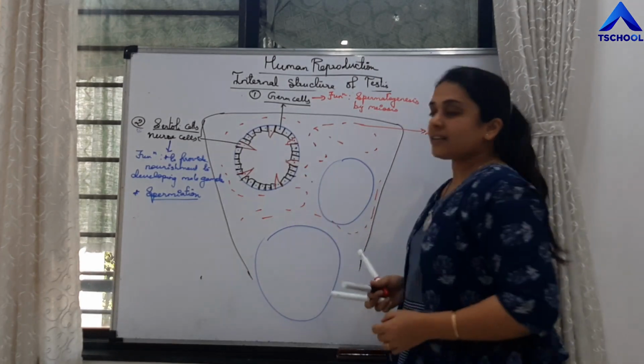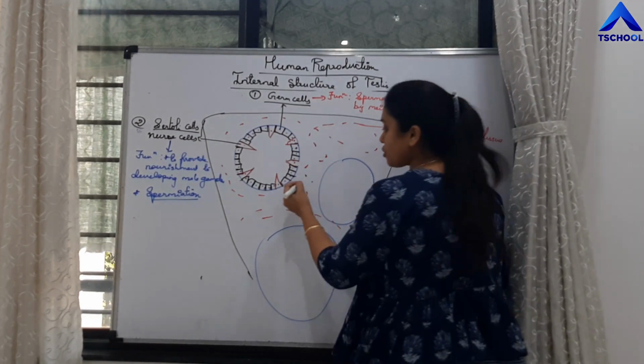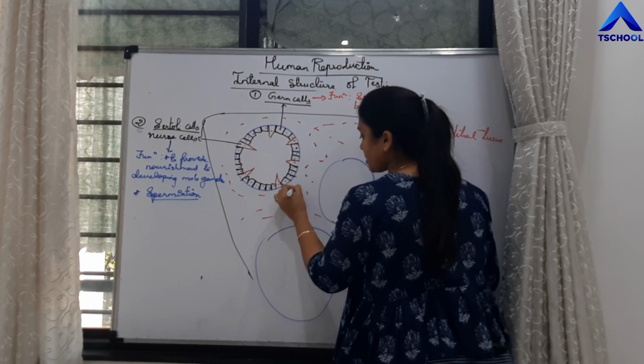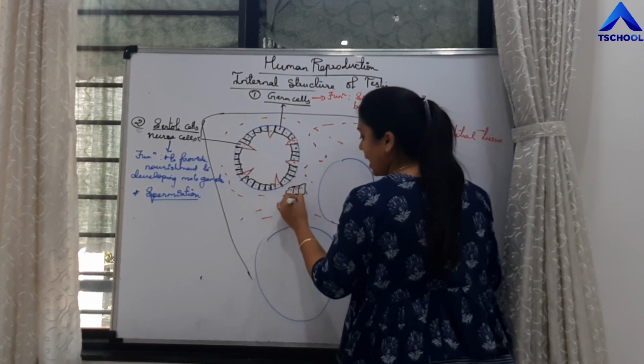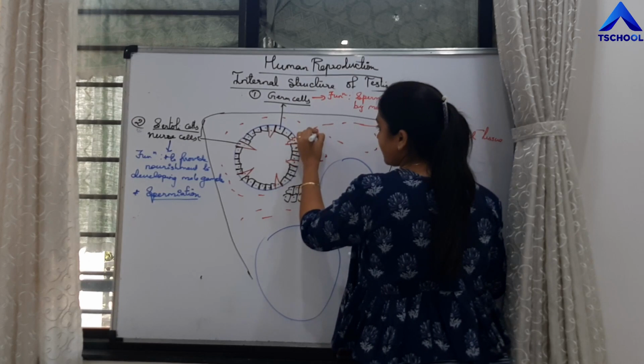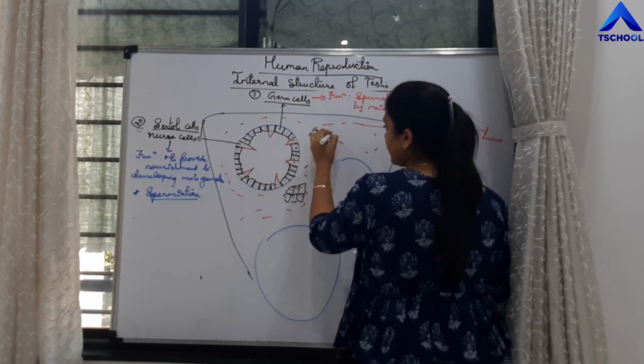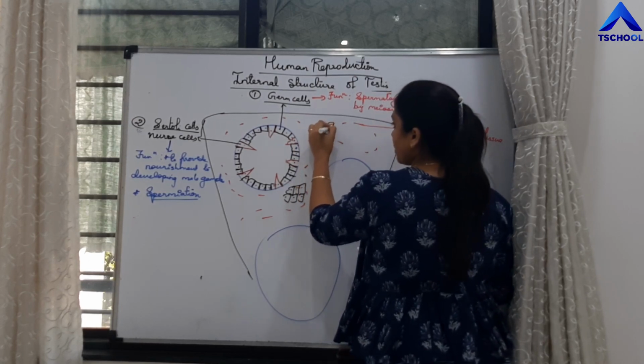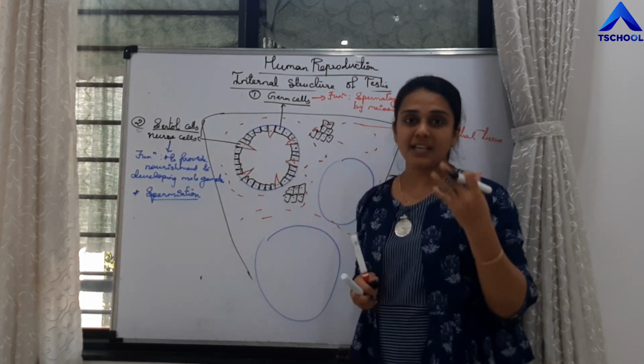Then students, in this interstitial tissue also there is a mass of scattered cells, right? This tissue also possesses some cells.